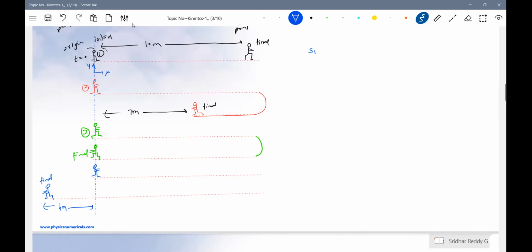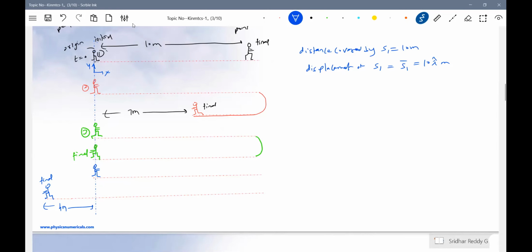For the first person, the distance covered will be 10 meters. Distance covered by S1 is 10 meters. What about the displacement? Displacement of S1, I should write it as S1 bar equal to 10 i cap meter.